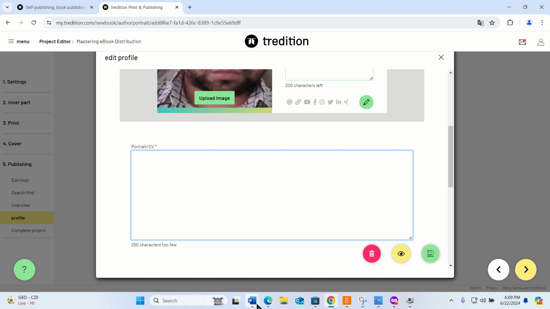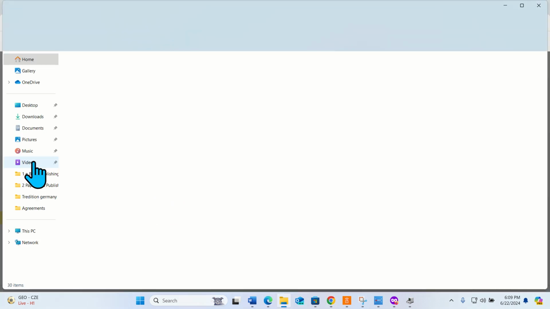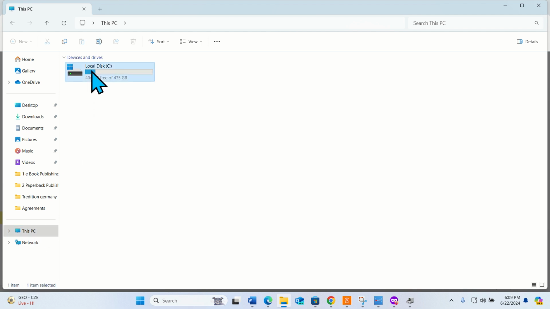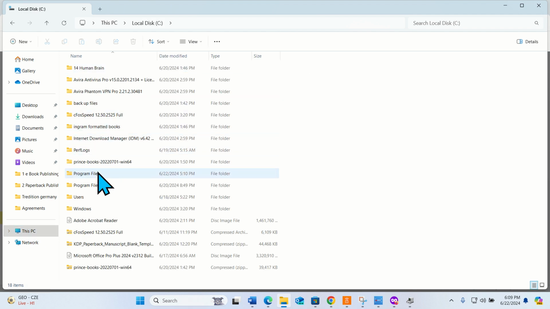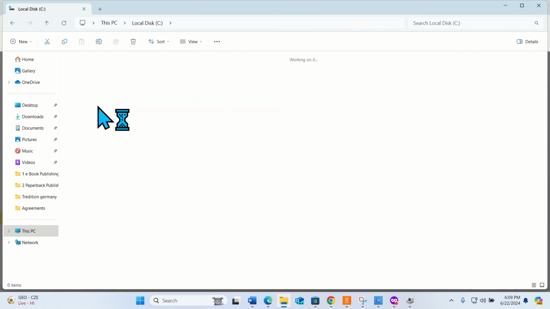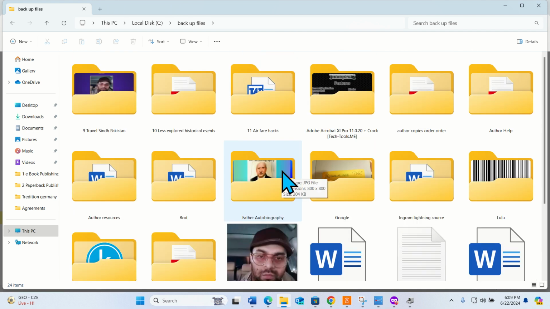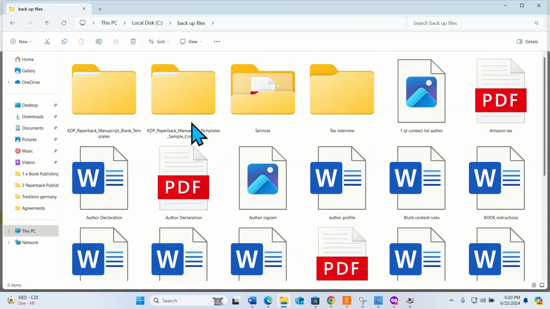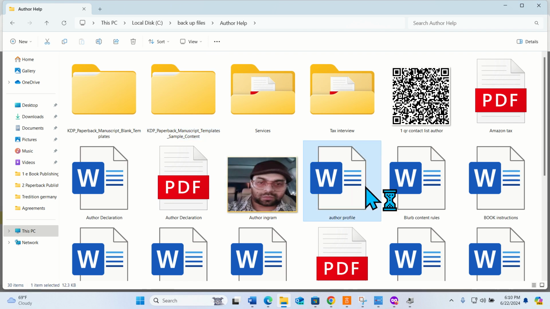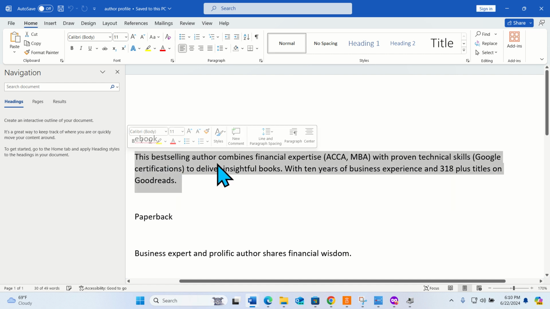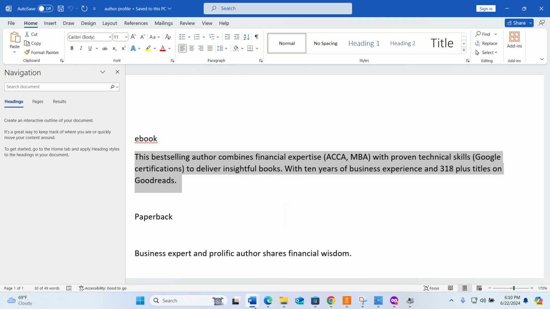I have to write about me. I open it, I go to the backup files. I usually keep it in author help because they help me. So these are mine, I just copied it.